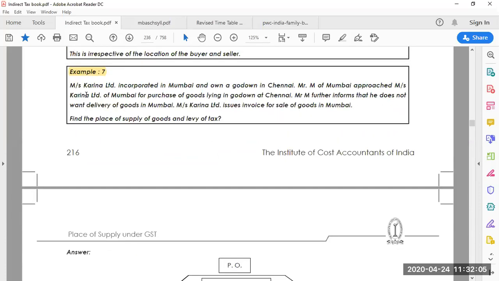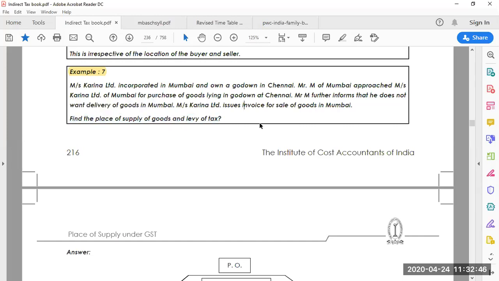Okay, so here Messrs. Karina Limited incorporated in Mumbai and own a godown in Chennai. Mr. M of Mumbai approached Messrs. Karina Limited of Mumbai for purchase of goods lying in godown at Chennai. Mr. M further informs that he does not want delivery of the goods in Mumbai. Messrs. Karina Limited issues the invoice for sale of goods in Mumbai. Find the place of supply of goods and levy of tax.